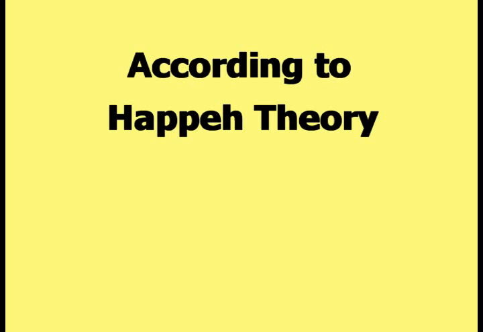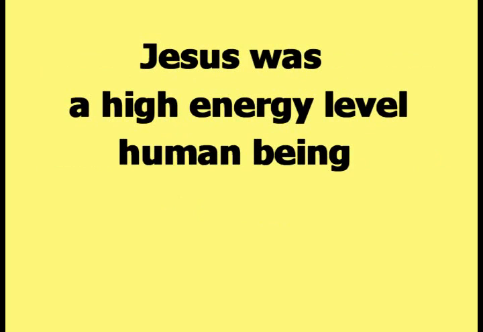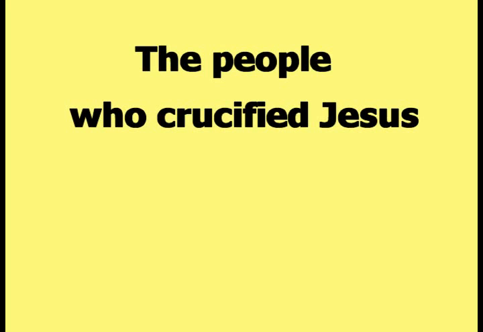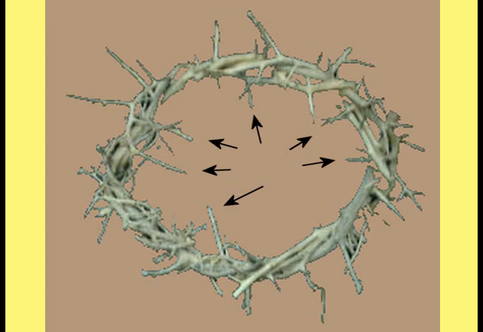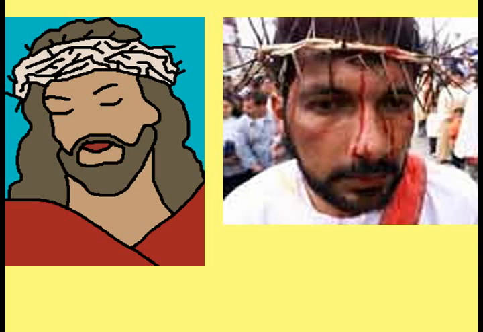According to Happy Theory, that is the reason that a crown of thorns was placed on the head of Jesus. Jesus was a high energy level human being who had a ridge of soft tissue encircling his head, like the ridge of soft tissue encircling this example head. The people who crucified Jesus knew that the thorns in the crown would poke into the soft tissue encircling the head of Jesus, causing excruciating pain and bleeding.